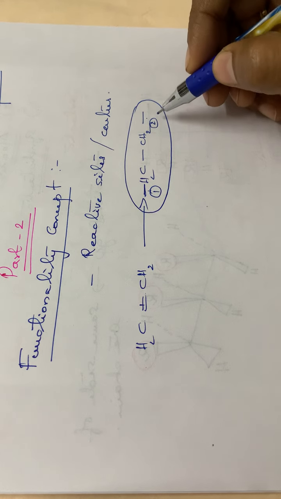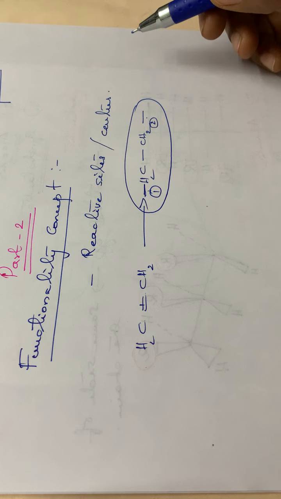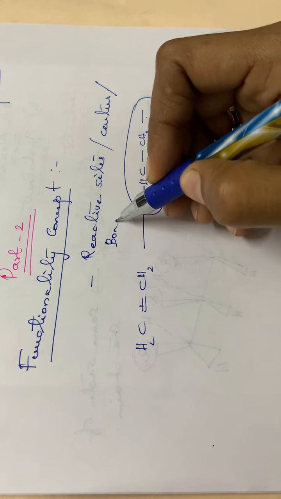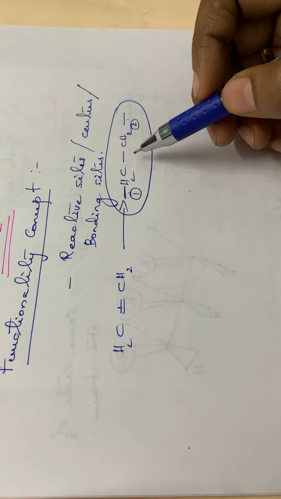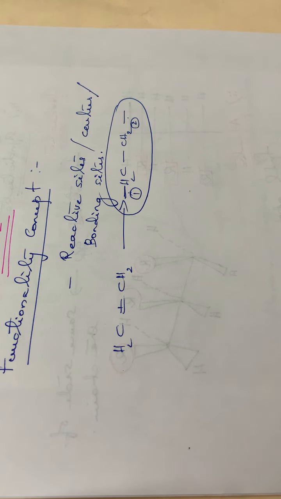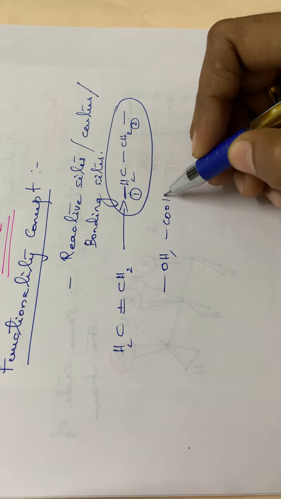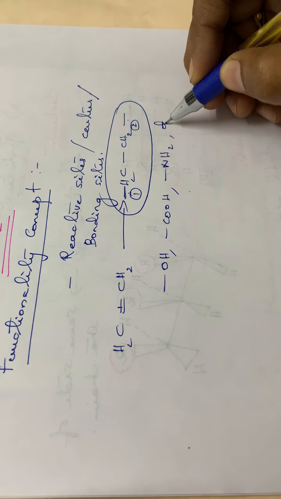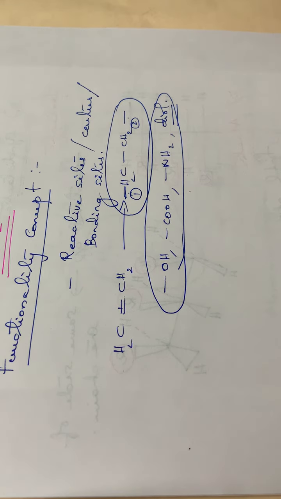Such reactive sites or reactive centers, we can call the functionality concept. We can also say bonding sites. So how many reactive sites are there? Two reactive sites. Similarly, if a molecule has a functional group like OH, COOH, an amino group NH2, or sometimes a diol, meaning two OH groups, all these are the reactive centers or active sites of that particular polymer molecule.